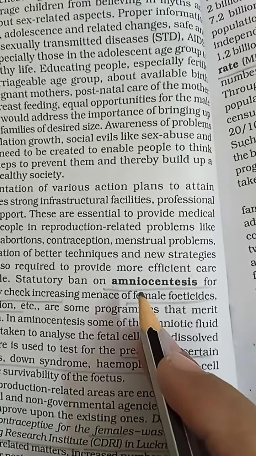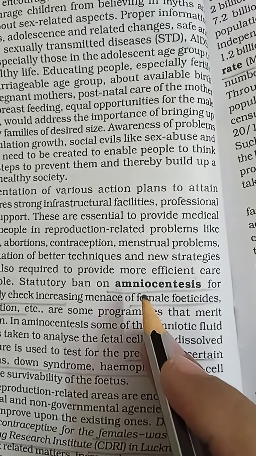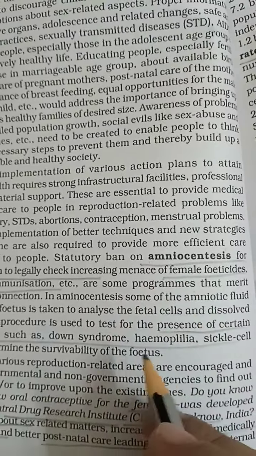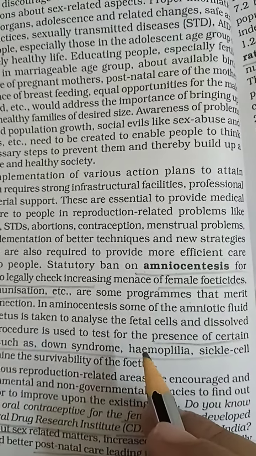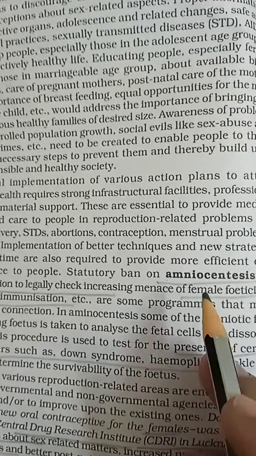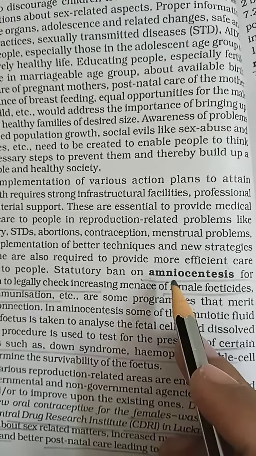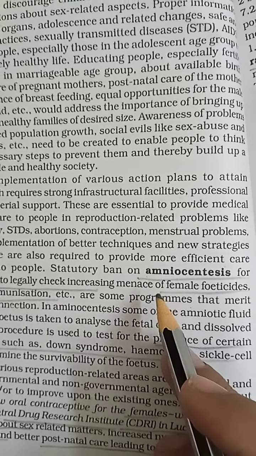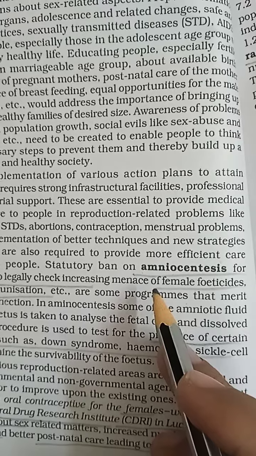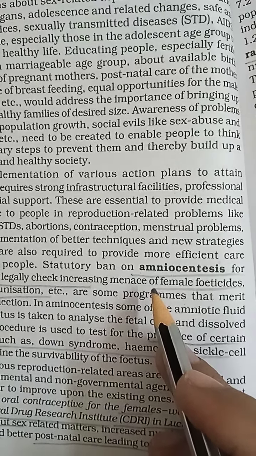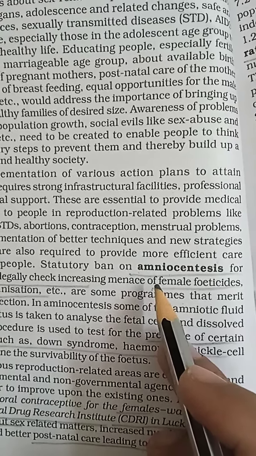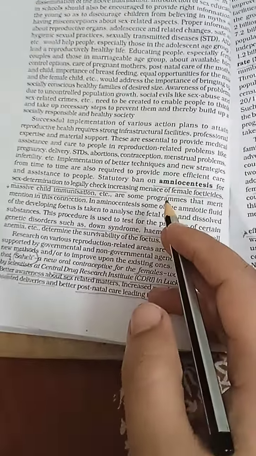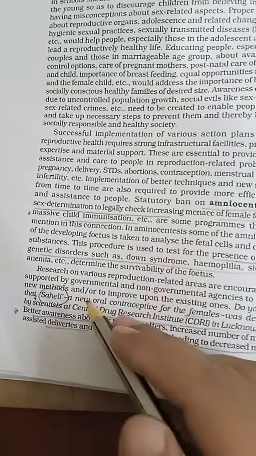This method is used for early detection of chromosomal abnormalities in the fetus and genetic disorders like hemophilia and color blindness. So with early detection you can cure it earlier. The disadvantage of the amniocentesis method is that it can be used to detect the sex of the embryo, which increases the chance of female feticide. That is a disadvantage of this method, amniocentesis.